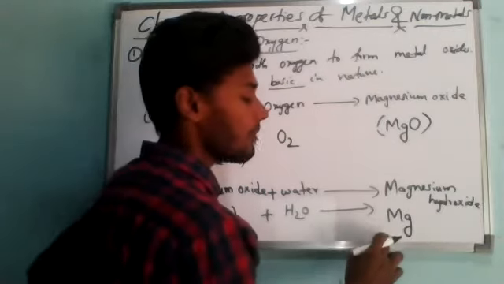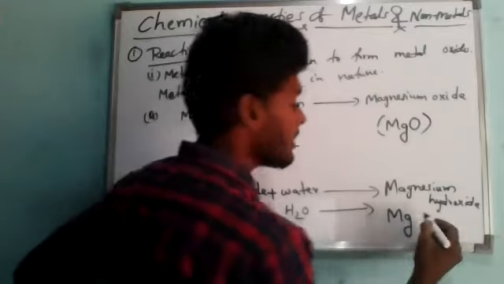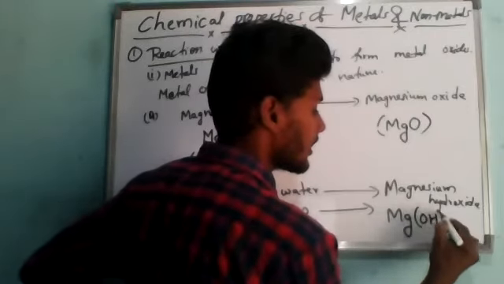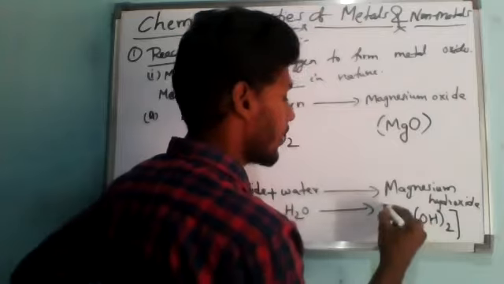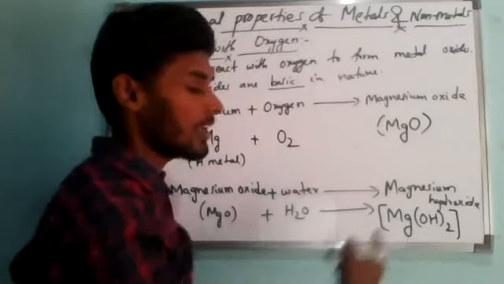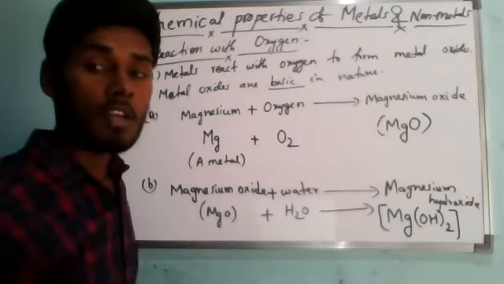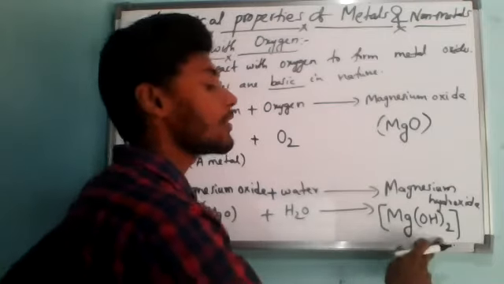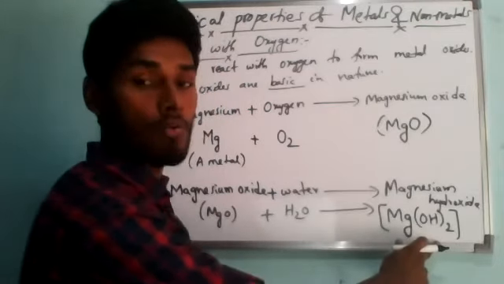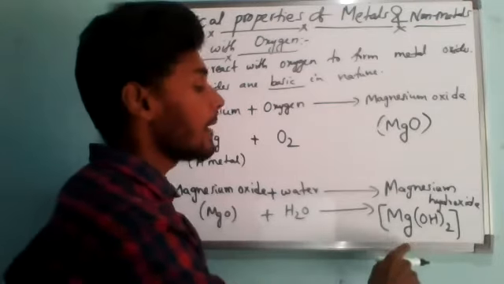Remember, magnesium hydroxide we used to write as Mg(OH) twice. So we used to read this as a twice, you remember. So why are we writing magnesium hydroxide like this? All this we'll study in class 9. Now you just need to remember the formula of magnesium hydroxide.